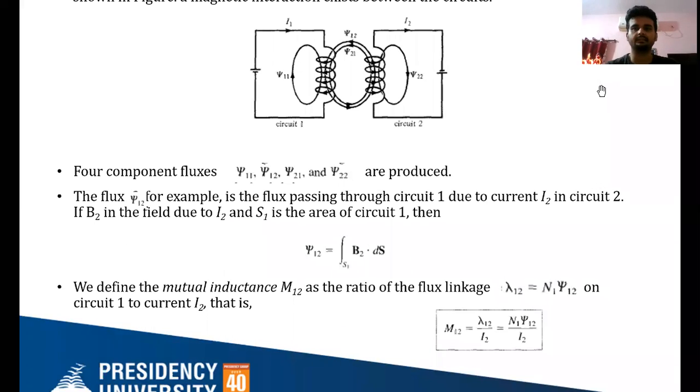Now, what is the meaning of this notation? Suppose I talk about Psi12. Psi12 means flux passing through circuit 1 due to current I2 in circuit 2. That means how much flux is passing in circuit 1 due to the current in circuit 2. Because there is some current in circuit 2, that will produce some flux in circuit 1. So how much is that quantity we have to measure.